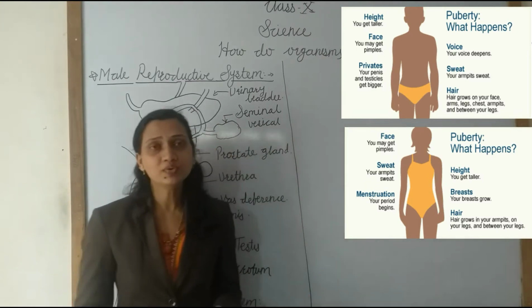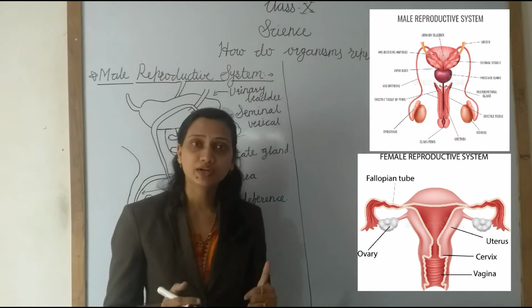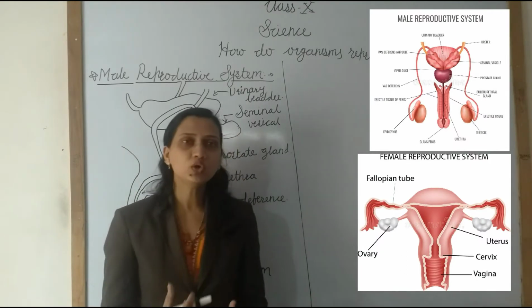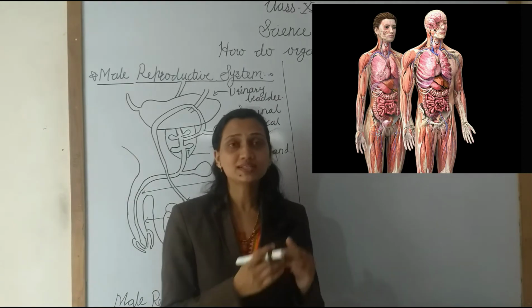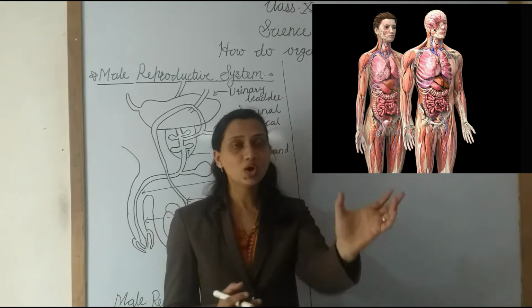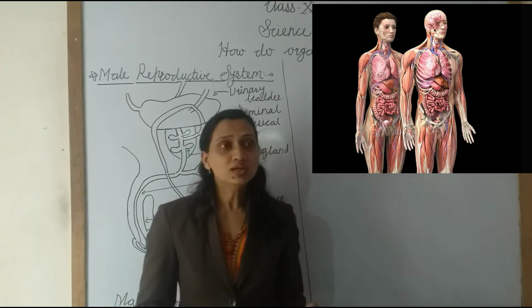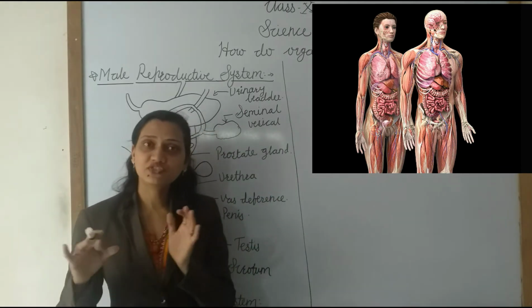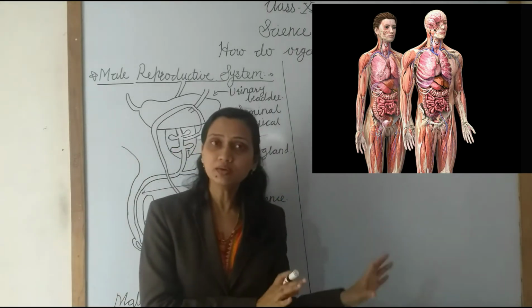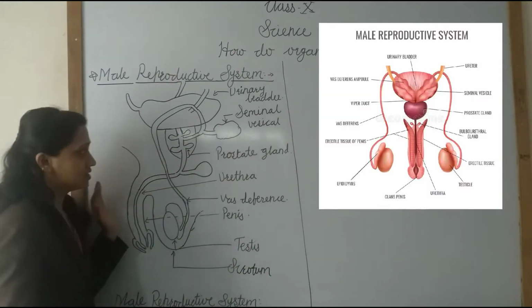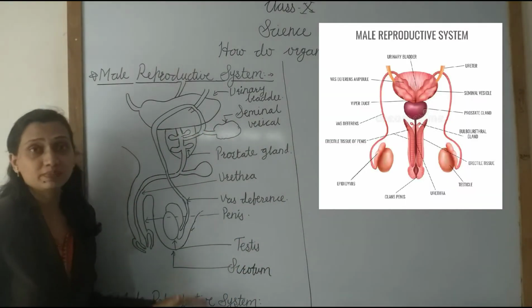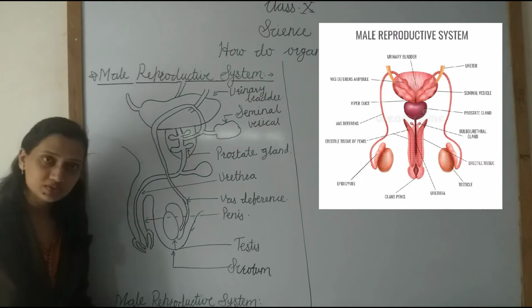Now today we will learn about the male reproductive system. We know that in the male and the female, except for the reproductive organs, all the organs are the same. So the reproductive organs are different in the male and different in the female. First we learn about the male reproductive system. See here, this diagram represents the male reproductive system.